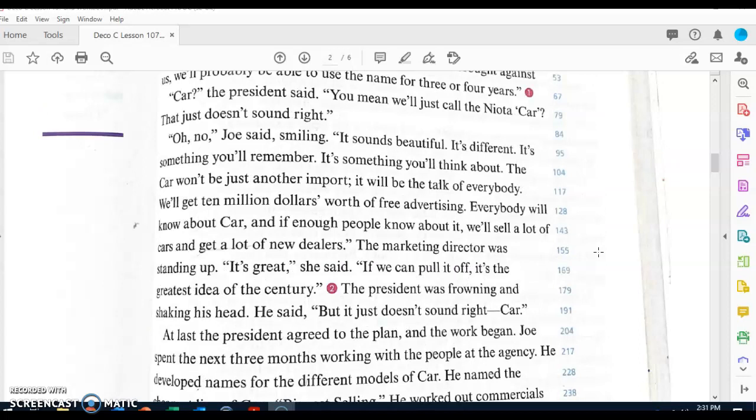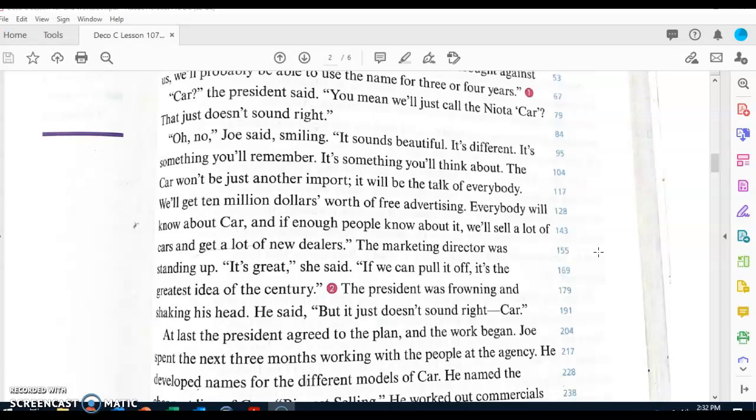Car, the president said, you mean we'll just call the Nyota car? That just doesn't sound right. Oh no, Joe said, smiling. It sounds beautiful. It's different. It's something you'll remember. It's something you'll think about. The car won't be just another import. It will be the talk of everybody. We'll get $10 million worth of free advertising. Everybody will know about car. And if enough people know about it, we'll sell a lot of cars and get a lot of new dealers. The marketing director was standing up. It's great, she said. If we can pull it off, it's the greatest idea of the century.